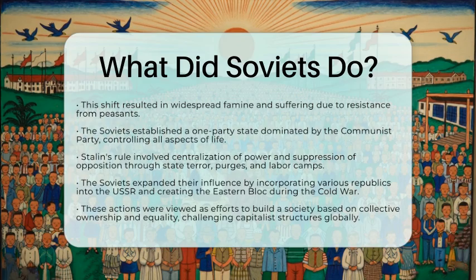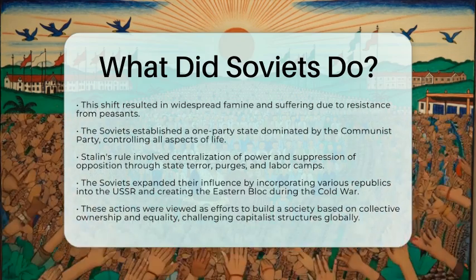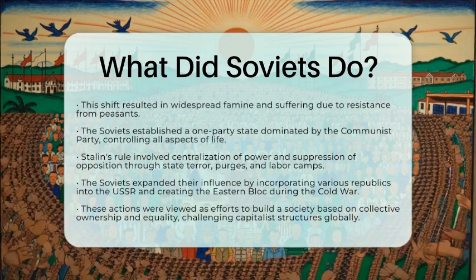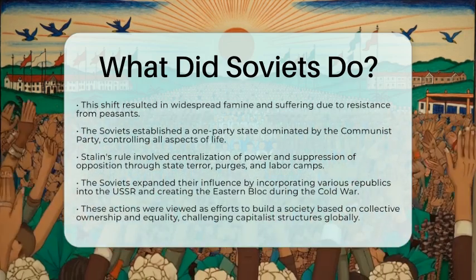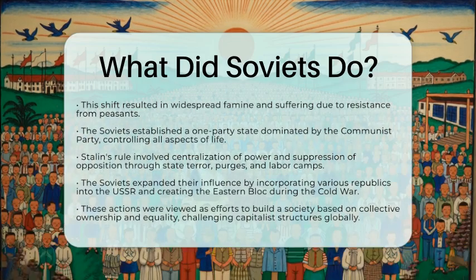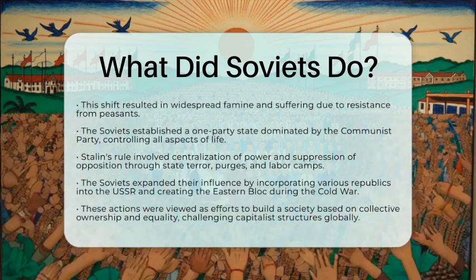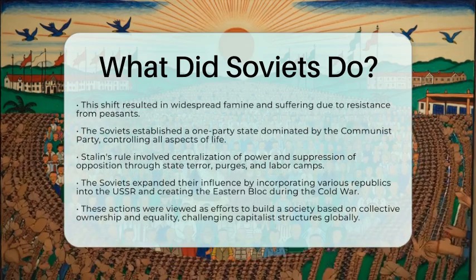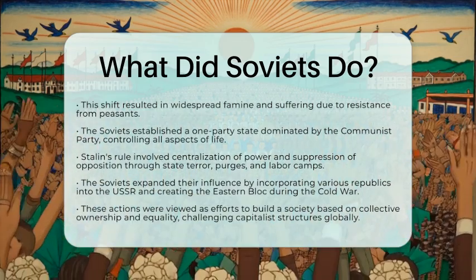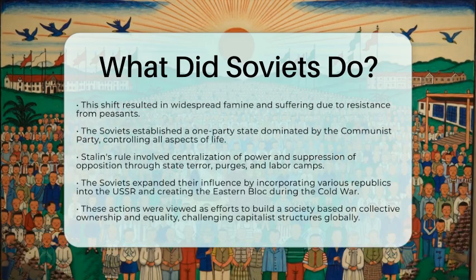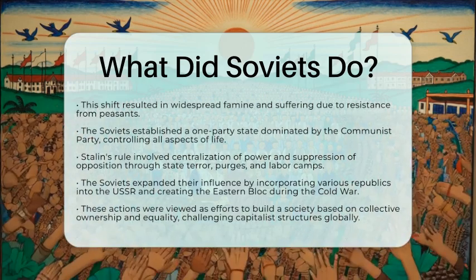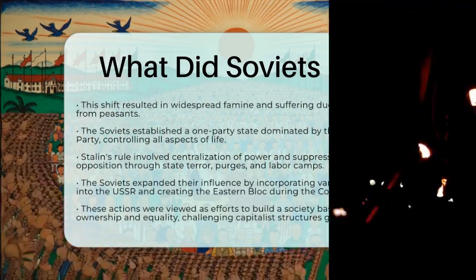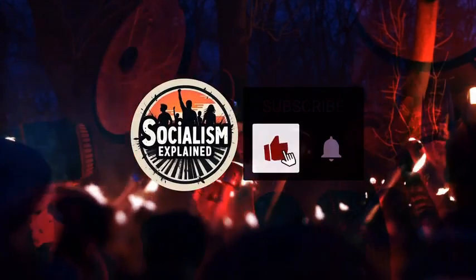From the perspective of socialism, these actions were seen as efforts to build a society based on collective ownership and equality. The nationalization of resources and central planning aimed to ensure that production served the needs of the entire population. Despite the hardships faced, the Soviet experience represented a significant attempt to implement socialist principles on a national scale and challenge capitalist structures worldwide.